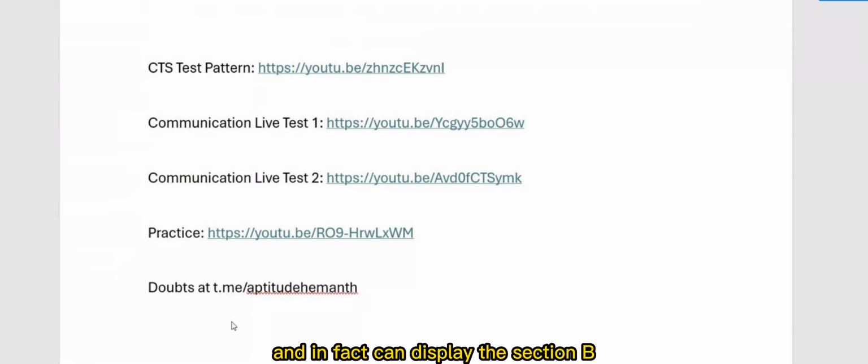Test pattern: previously, it may be that not every round was elimination. You are getting all 3 rounds' links, but this time we are expecting that every round is elimination.